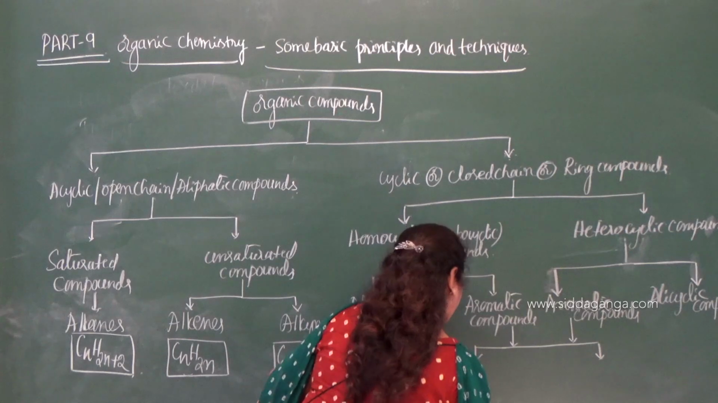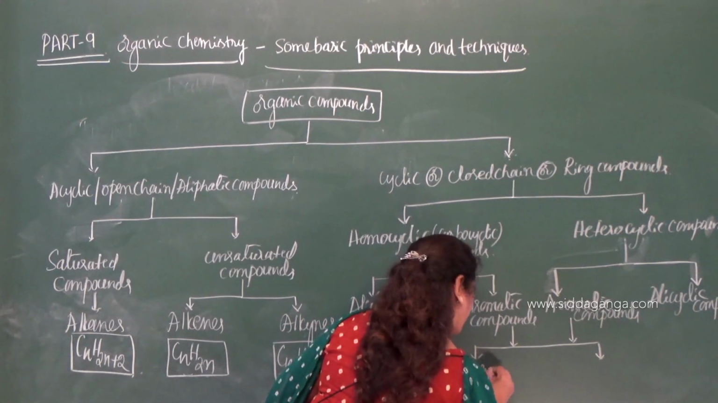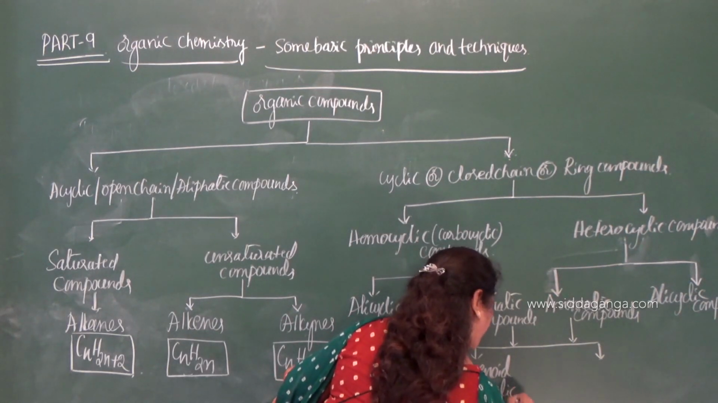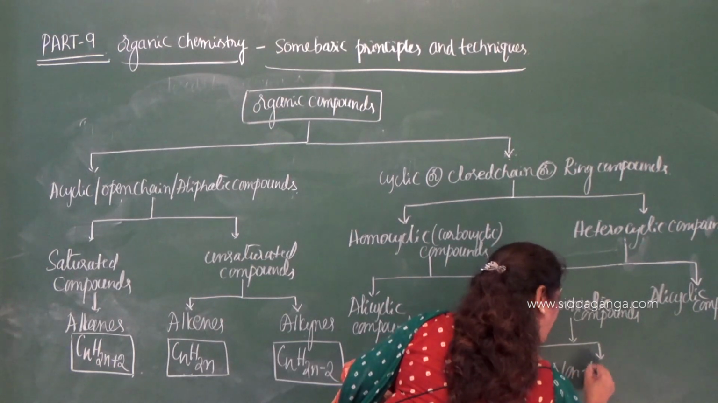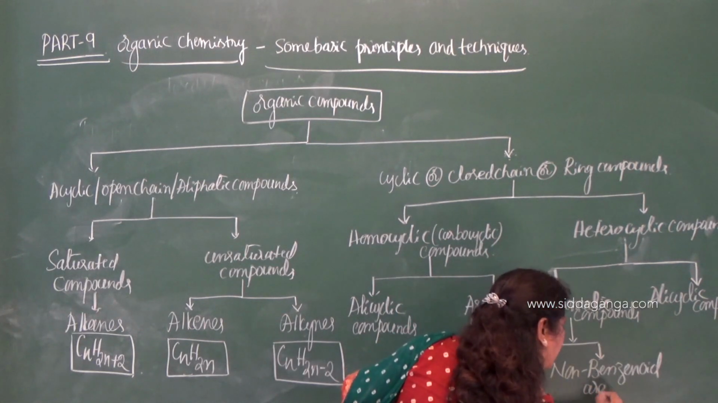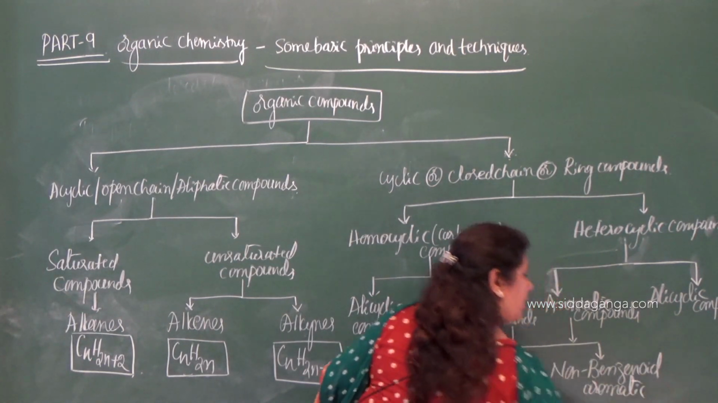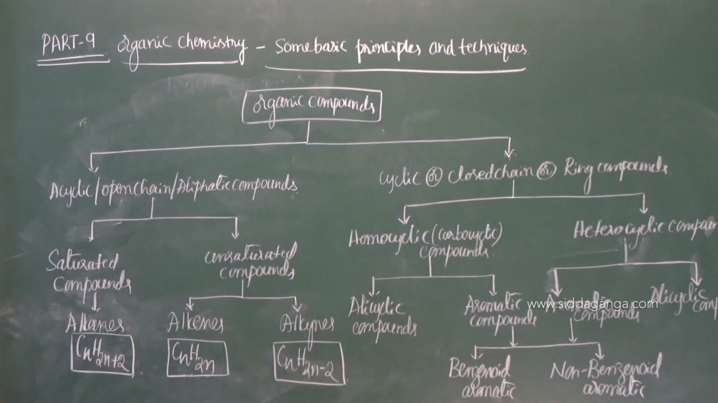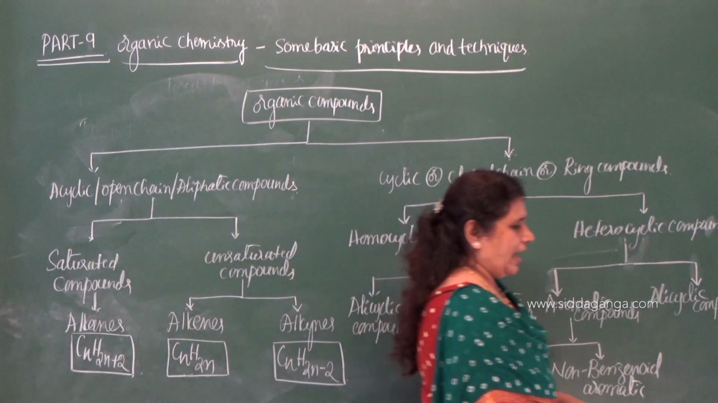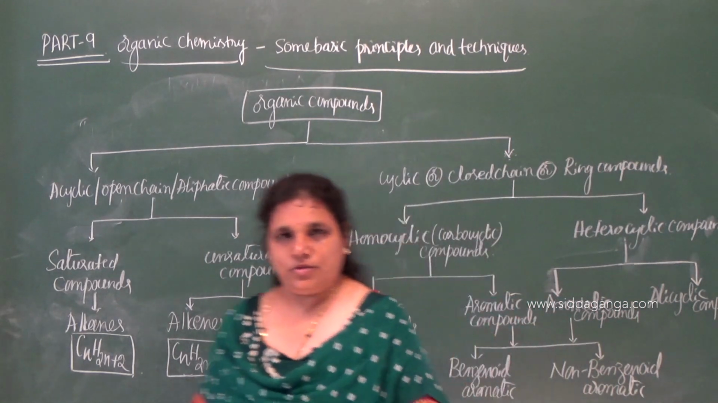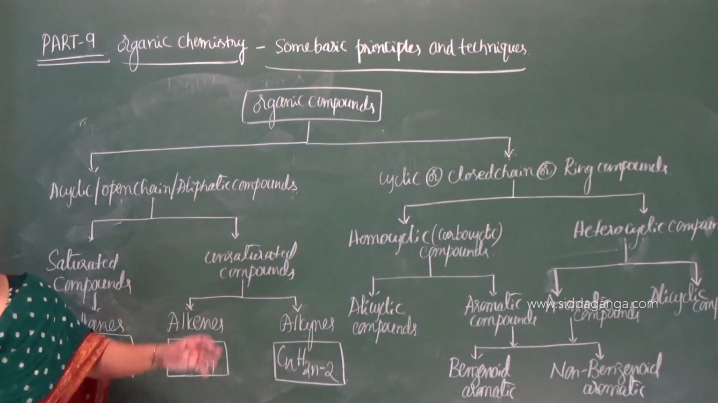They are benzenoid aromatic and non-benzenoid aromatic compounds. So this is the flow chart of the classification based on the carbon chain or the carbon skeleton. Look at the flow chart once.